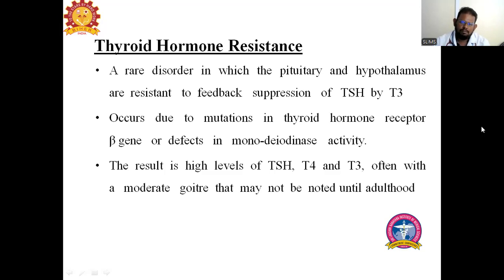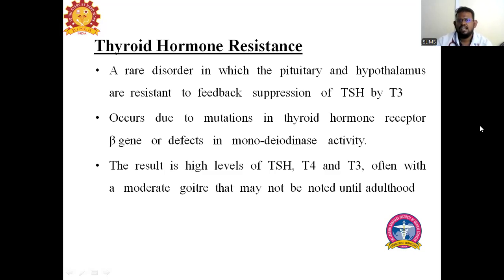The sensing receptors for thyroid hormone in the pituitary and hypothalamus may be resistant to the normal signaling, whereas the receptors in the peripheral tissues are normal. This is the main feature. So it produces a picture like secondary hyperthyroidism, like your pituitary tumors.